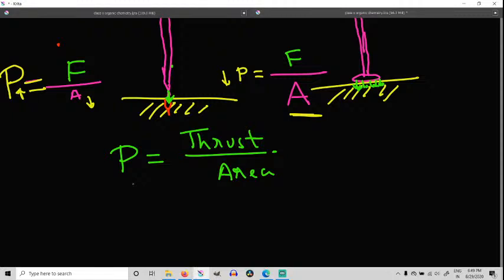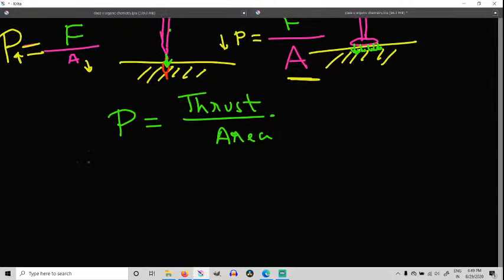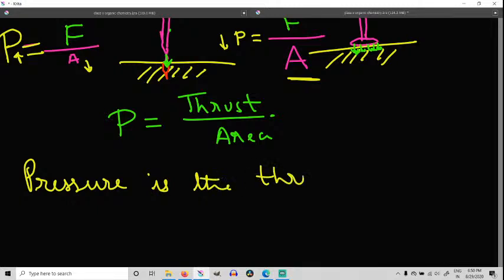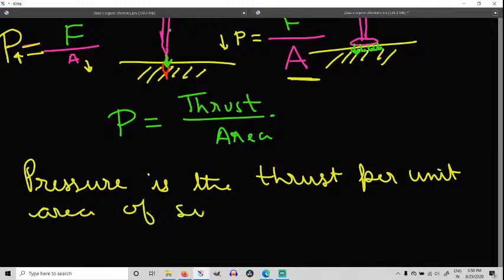Everybody understood this? Now we can write what is pressure. If they ask me what is pressure, I can say that pressure is the thrust per unit area of surface.